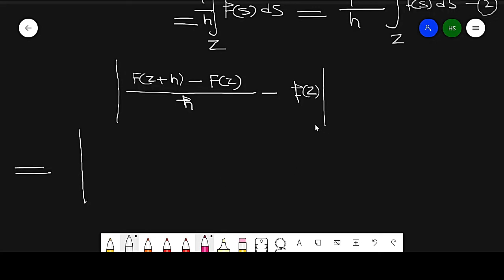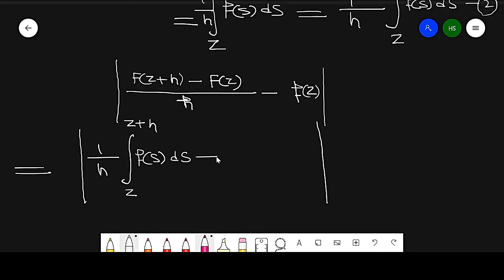This is 1 by h into the integration from z to z plus h of f of s ds.